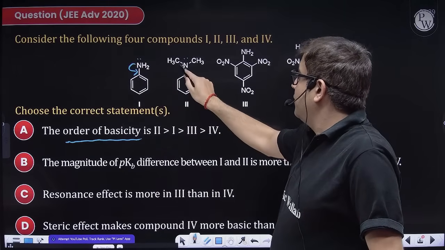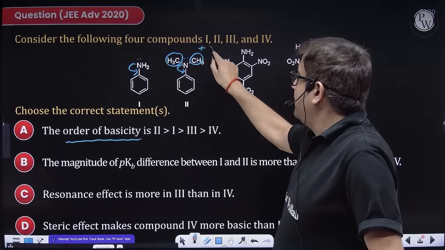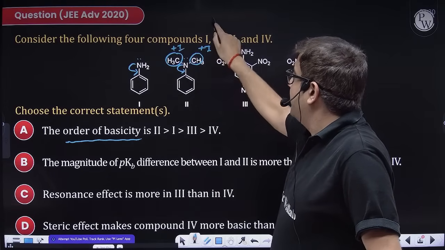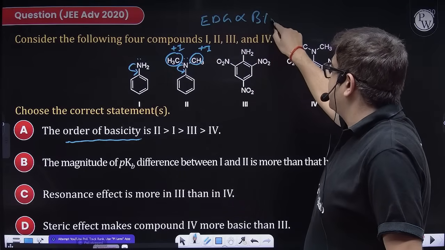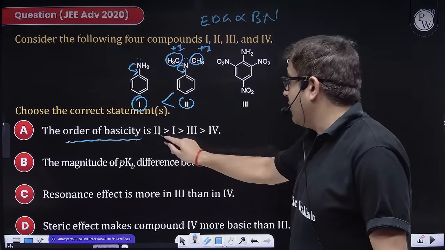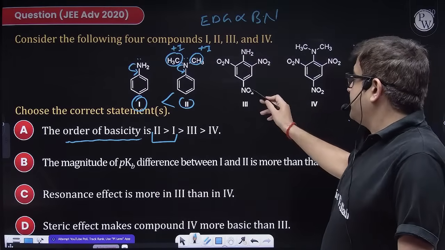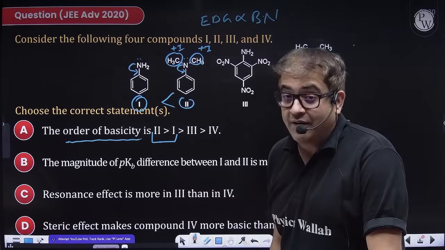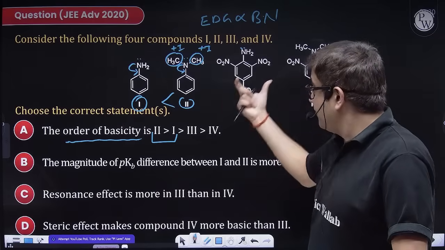Here also it is localized inside the ring, but at least it is having plus I, an electron donating group. Electron donating group increases basic nature. So among 1 and 2, 2 will be more basic. But yes sir, this is an electron withdrawing group, and an electron withdrawing group will grasp this lone pair more, so this will be weaker.